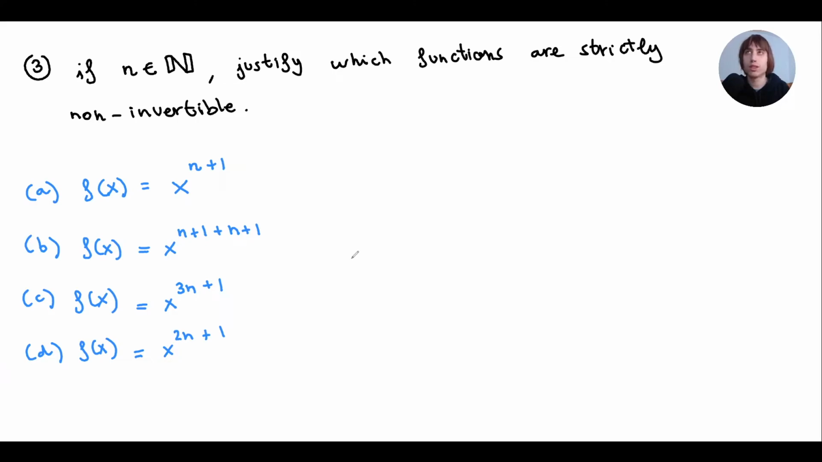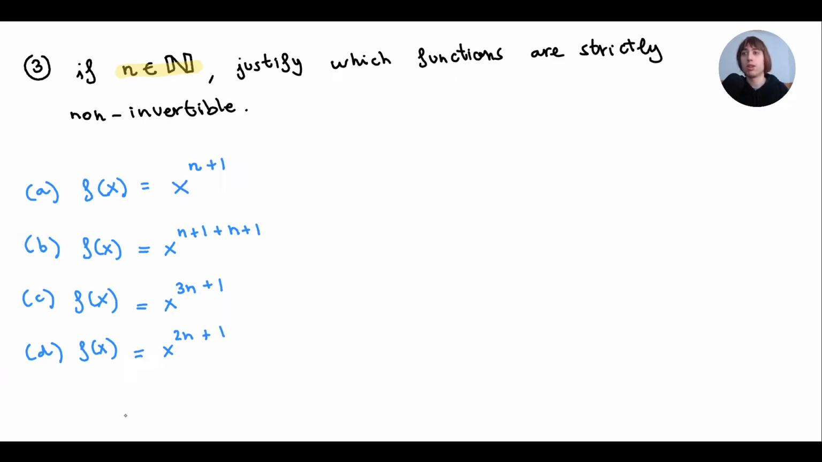Alright, let's do the next exercise. If n is a parameter and belongs to the naturals, this is what this means. If n belongs to the naturals, remember natural numbers are 1, 2, 3, 4, 5, so positive integers. Justify which functions are strictly non-invertible.